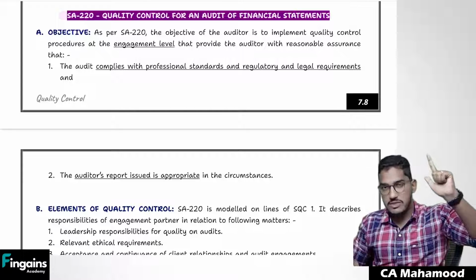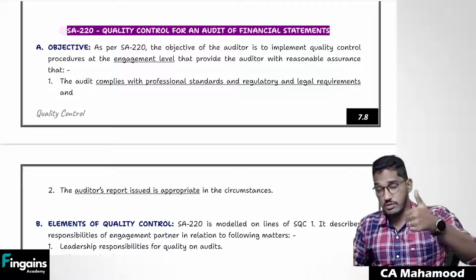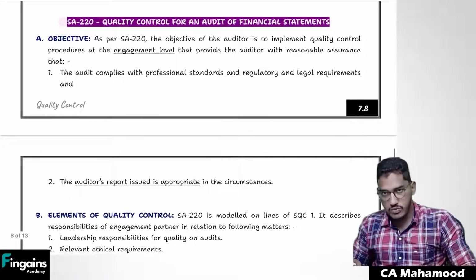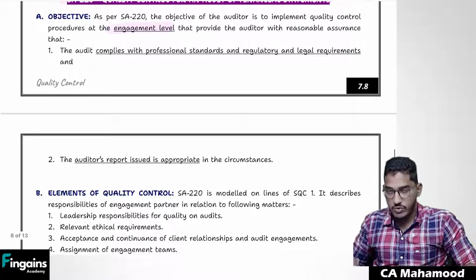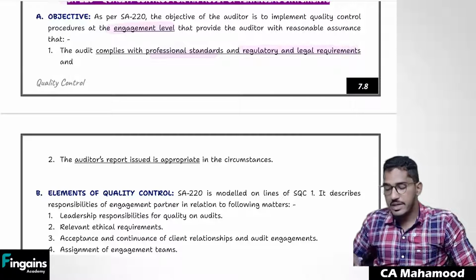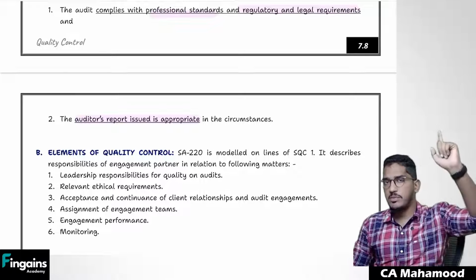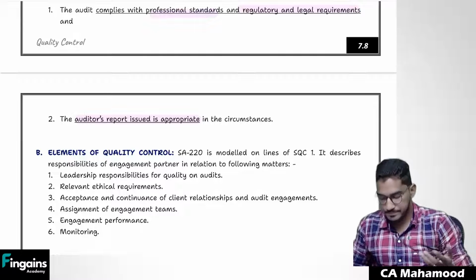SQC1, what is the objective? SQC1's objective is that for every engagement you are doing, you should get reasonable assurance that your work done is as per professional standards, as per legal and regulatory requirements, and your reports are appropriate. Then what will be the objective of SA 220? Whatever audit engagement you are doing, that audit you are doing is as per professional standards, as per legal and regulatory requirements, and that audit report is appropriate. Same, exactly copy pasted. SQC1 they say engagement, SA 220 they say audit.